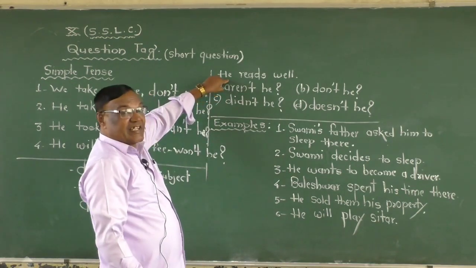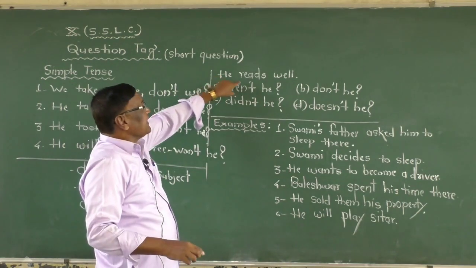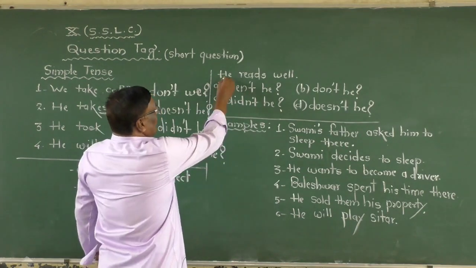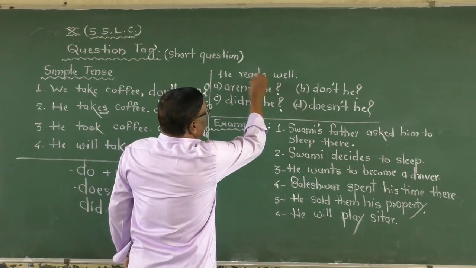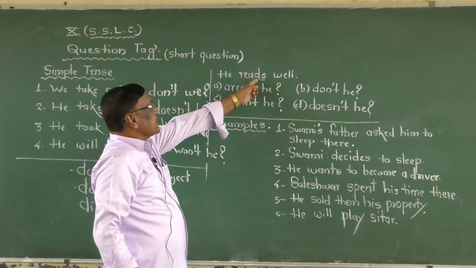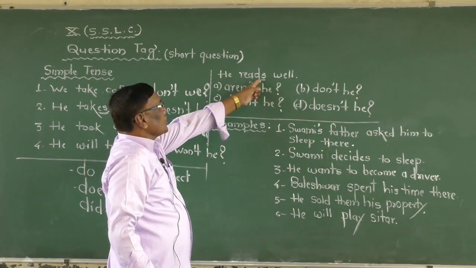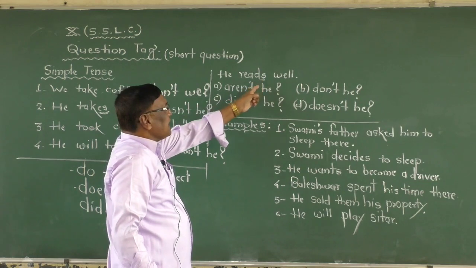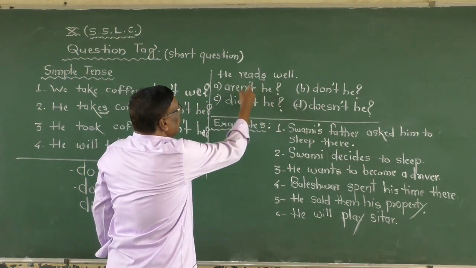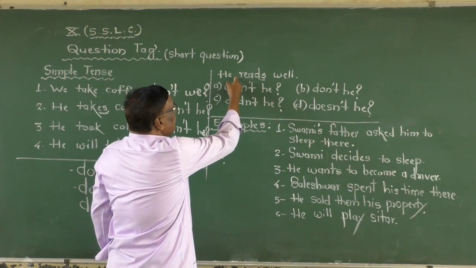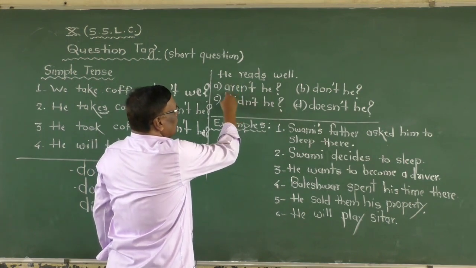Now they give the sentence in the question paper, he reads well. Just you see, third person. Adding here what? Yes, reads. Now you just see the reads, yes there. Look at the verb. Aren't he? Is there an are word in the sentence? No. Then don't use are.